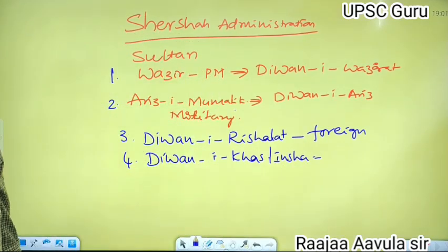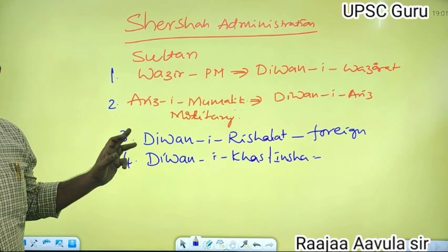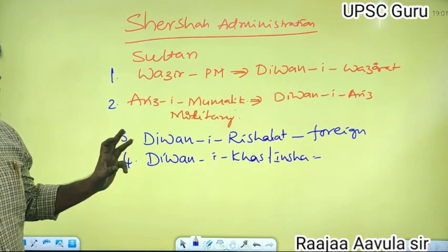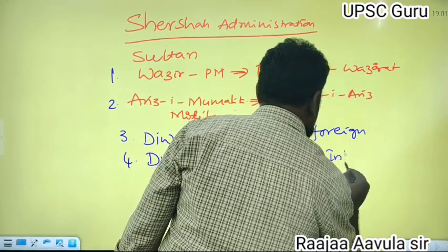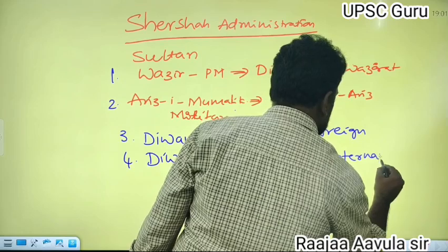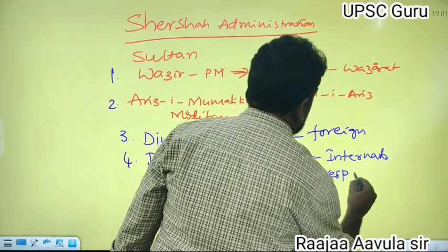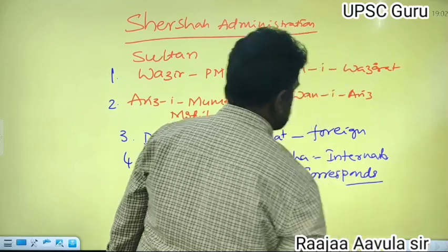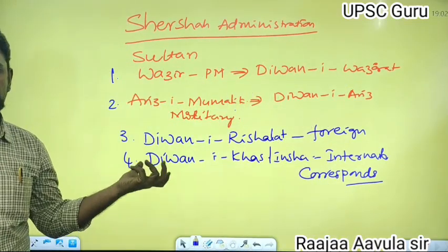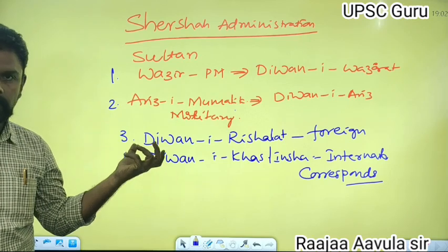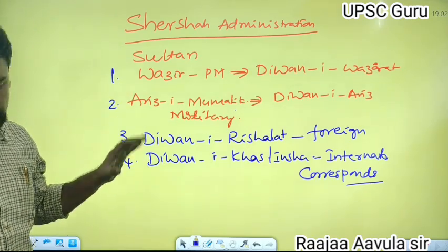The department of Diwani Insa looked over the internal correspondence of the state. These four departments were the major departments during the time of Sher Shah. Sher Shah divided the administrative system like this.